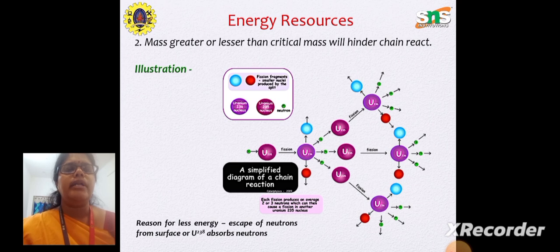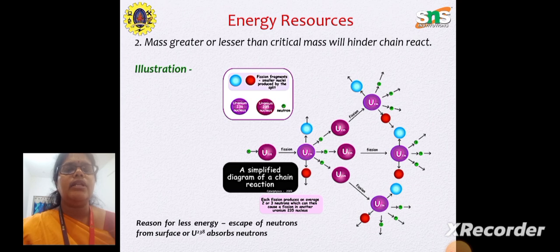When they are bombarded, each uranium splits into two different atoms, and the uranium-236 releases another three neutrons. Similarly, one neutron comes out and hits a uranium.